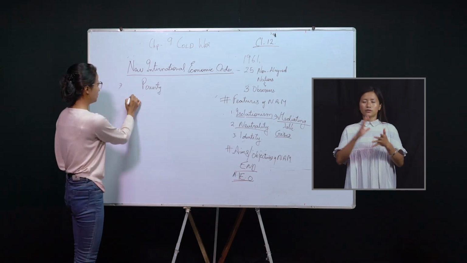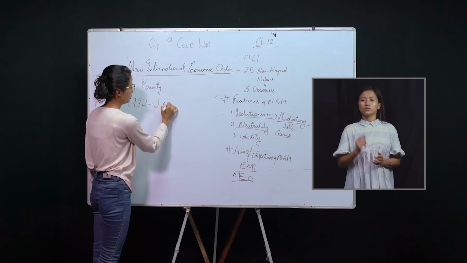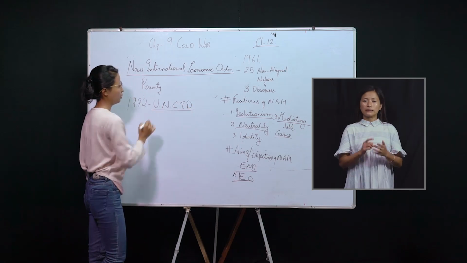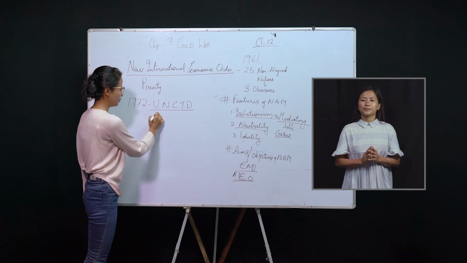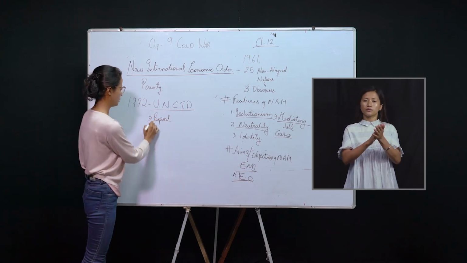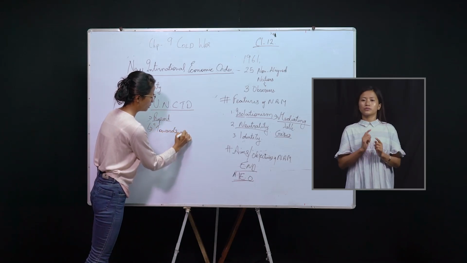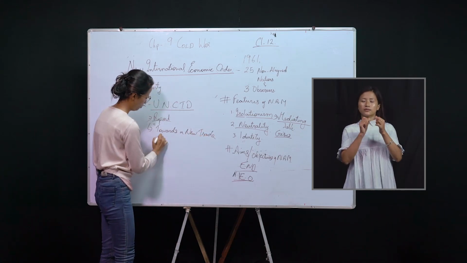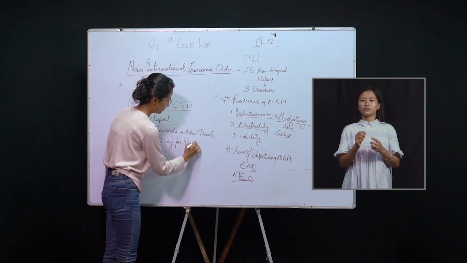In this regard, in 1972, the United Nations Conference on Trade and Development, UNCTAD in short, prepared a report. This report is titled Towards a New Trade Policy for Development.